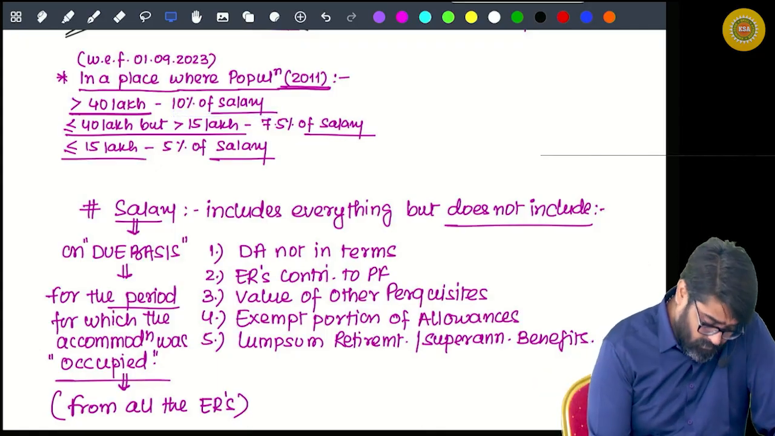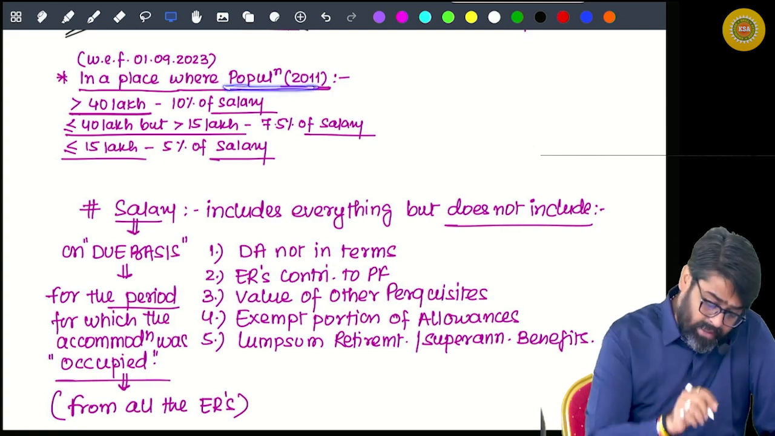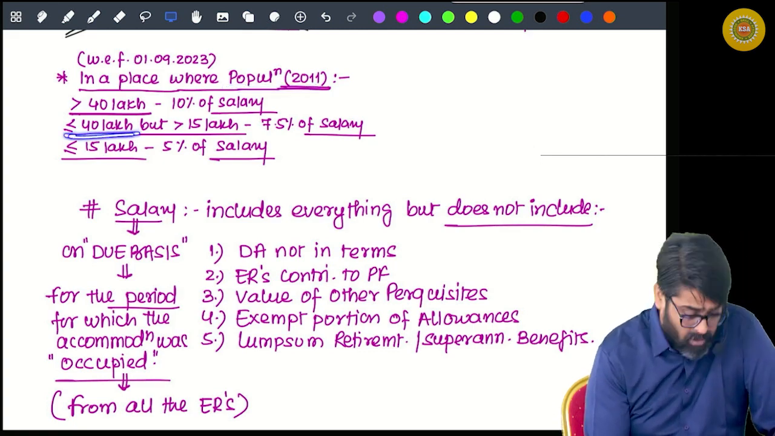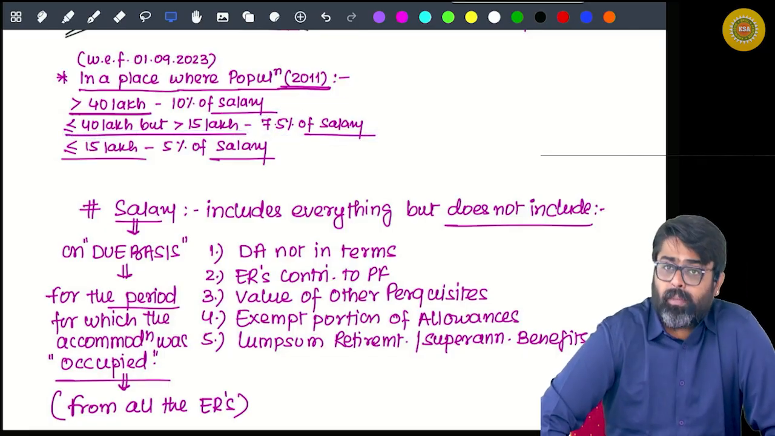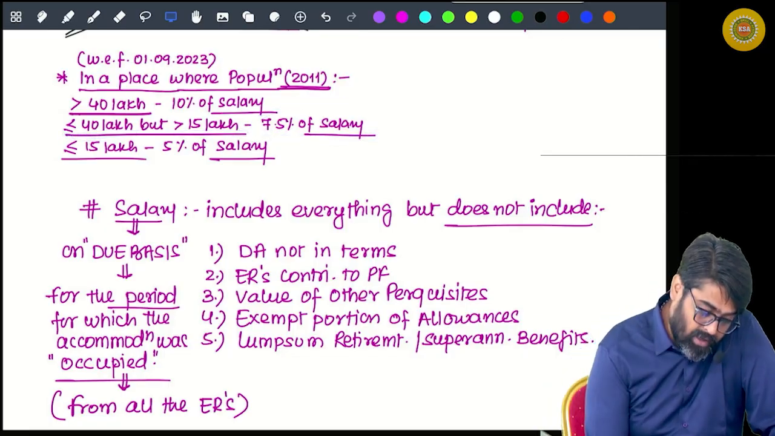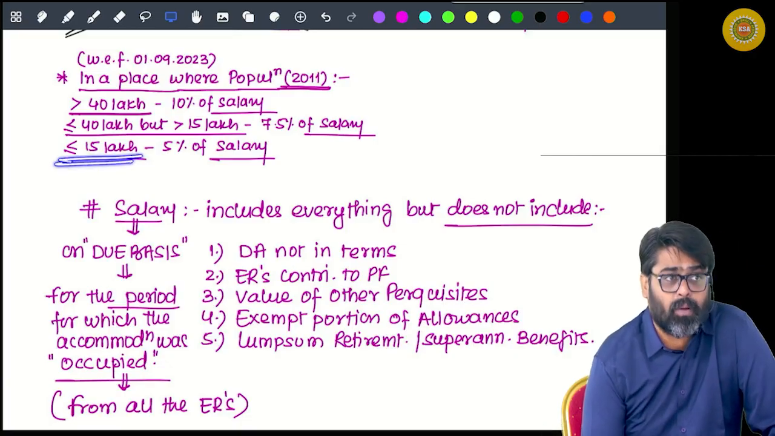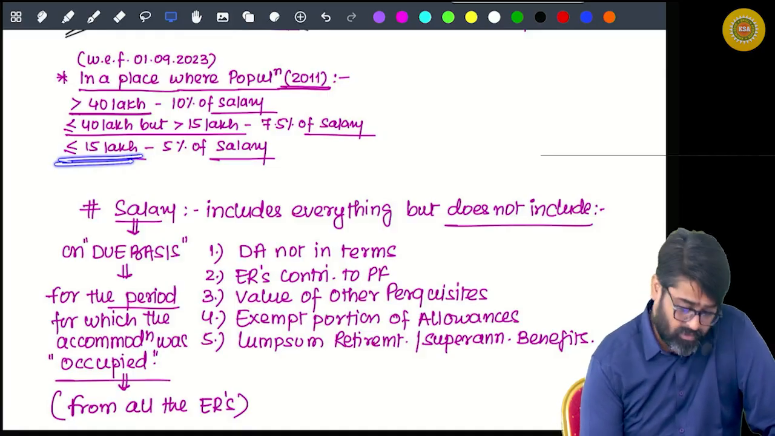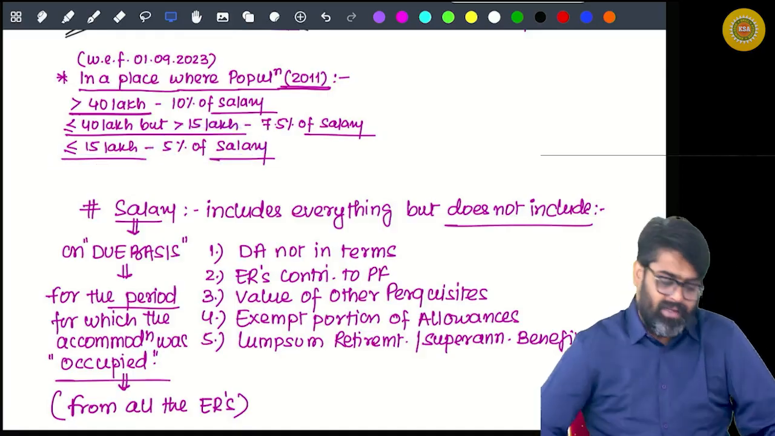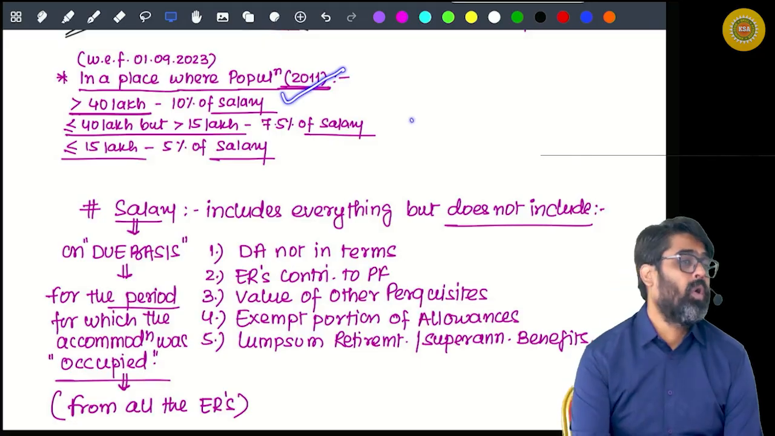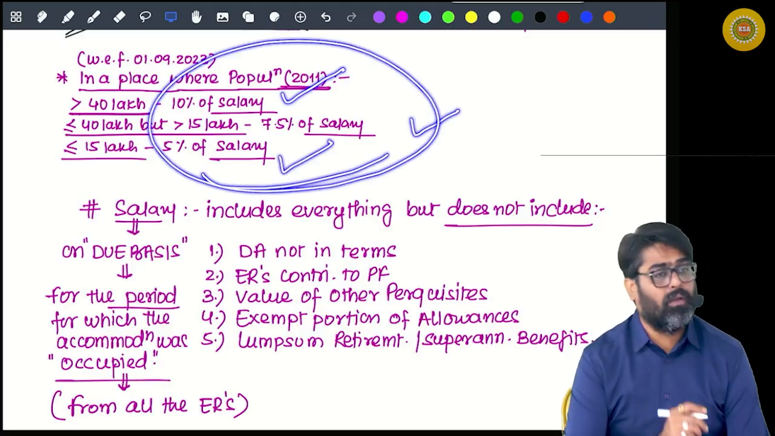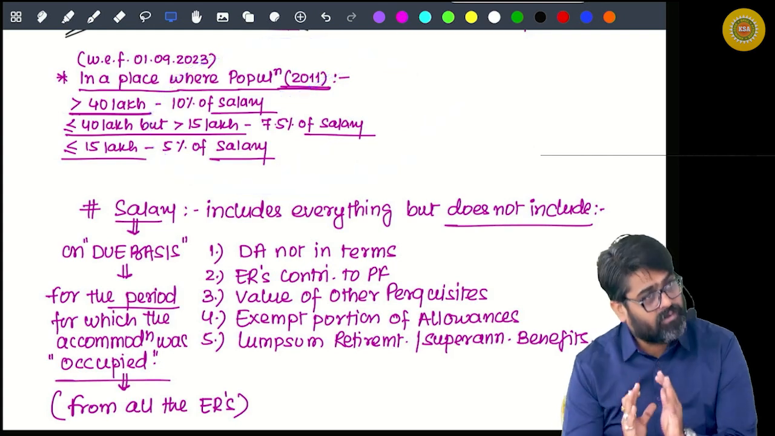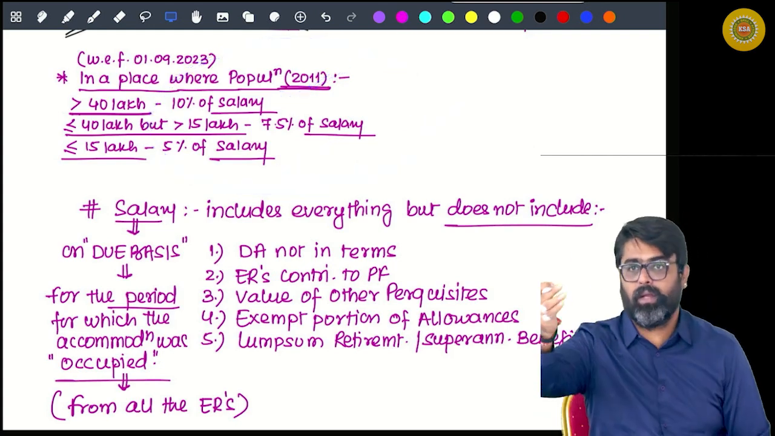What if the population in that place is less than or equal to 40 lakhs but more than 15 lakhs? Then the value of that accommodation for you will be 7.5% of your salary. Yes or no? And if the accommodation is given in a city or a place where the population is less than or equal to 15 lakhs, then the value of that accommodation for you will be 5% of your salary. Either 10%, or 7.5%, or 5% of your salary. You will calculate this value, and this is the value of your accommodation which will be taxable in your hands.